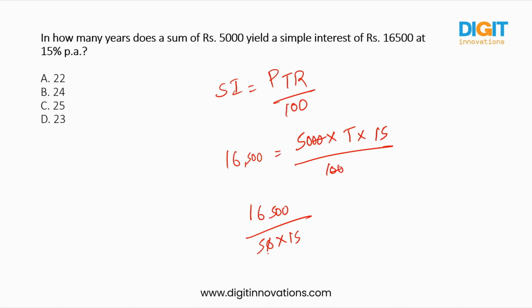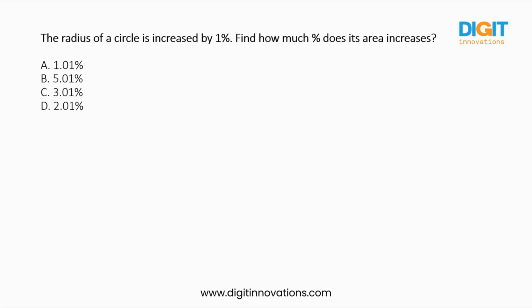So 0 will get cancelled. 5 ones are 5, 5 3s are 15, 5 22s. So total it is 22 years required to get simple interest of 16,500 with rate of interest 15% per annum. I hope you are clear.